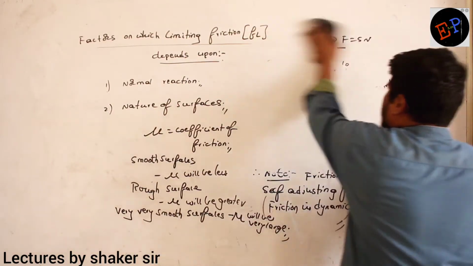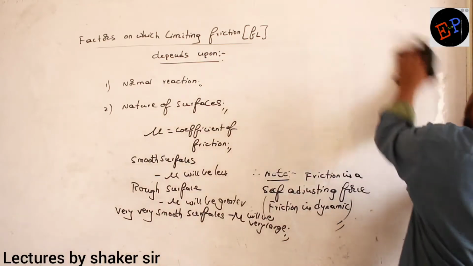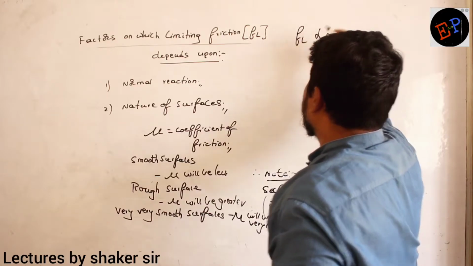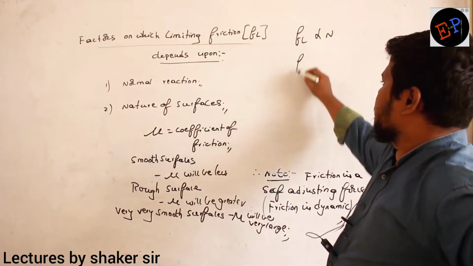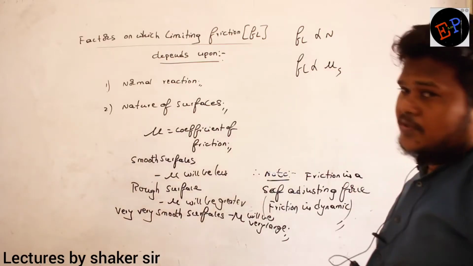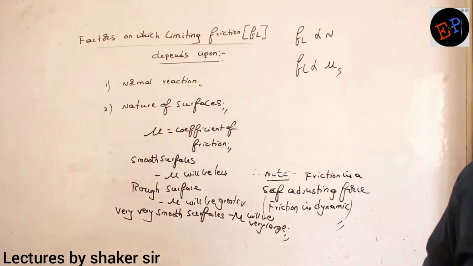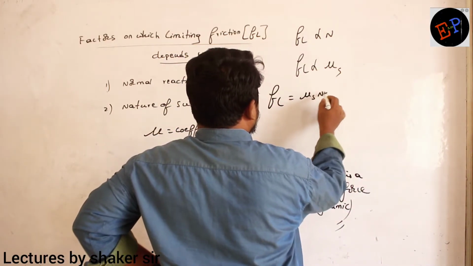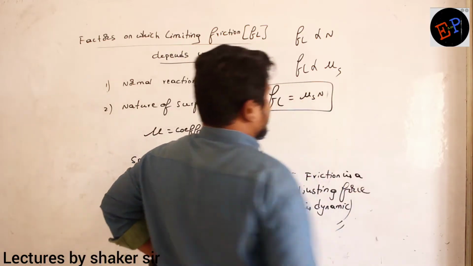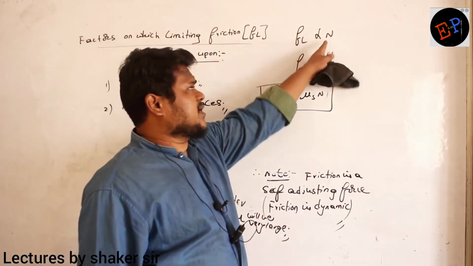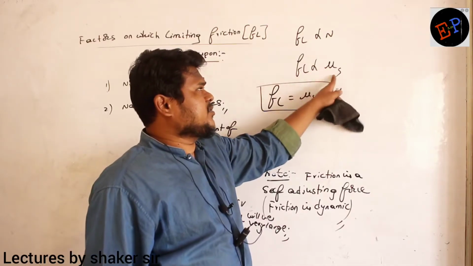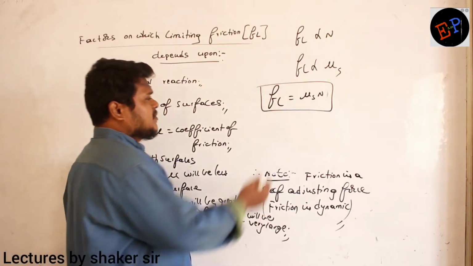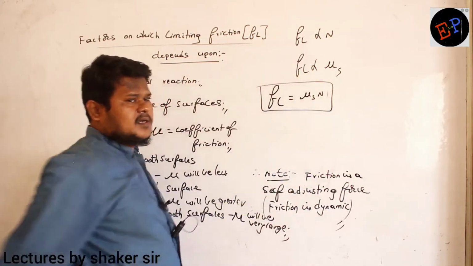Therefore, how do I represent limiting friction mathematically? Limiting friction depends upon normal reaction, first condition. Limiting friction also depends upon the coefficient of friction. So if you combine both of them, limiting friction is equal to mu s into N. It is directly proportional to normal reaction if mu s is constant, and directly proportional to mu s if N is constant. You can understand that, no need of saying. So this is the equation for limiting friction.